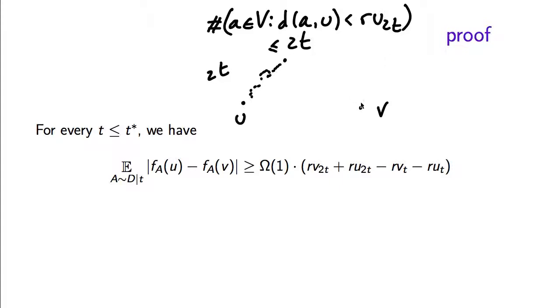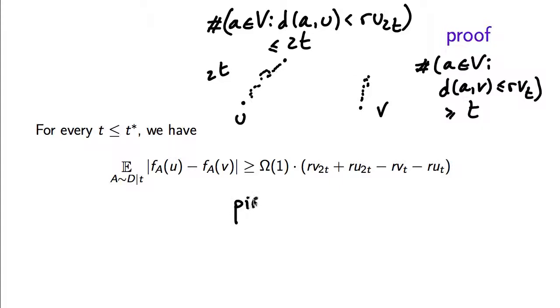Now let's look at v and consider the t closest elements to v. Now all of them have distance at most RVt from v. So if I look at the number of elements whose distance from v is smaller than RVt, well, the number of such elements is at least t.